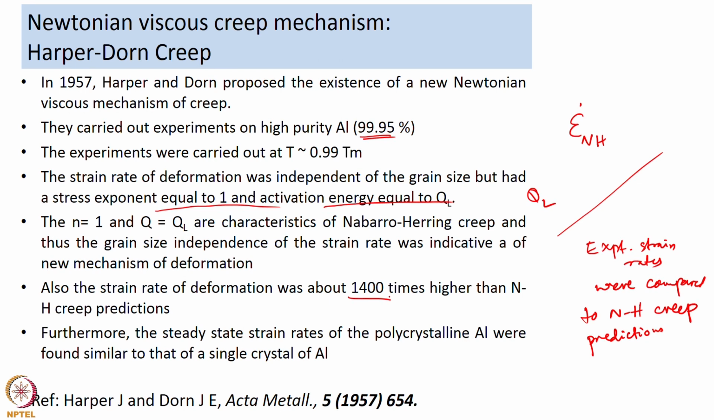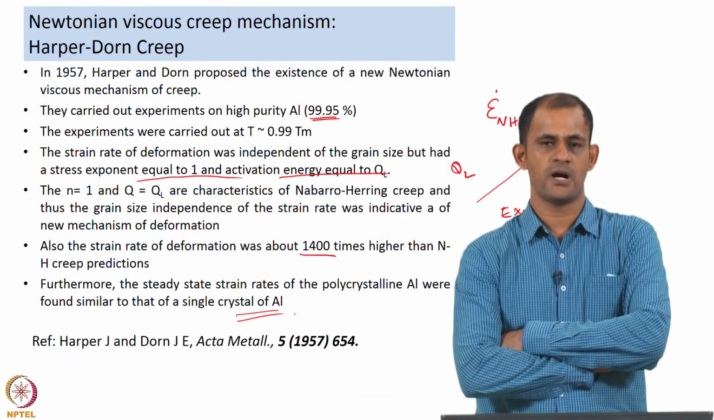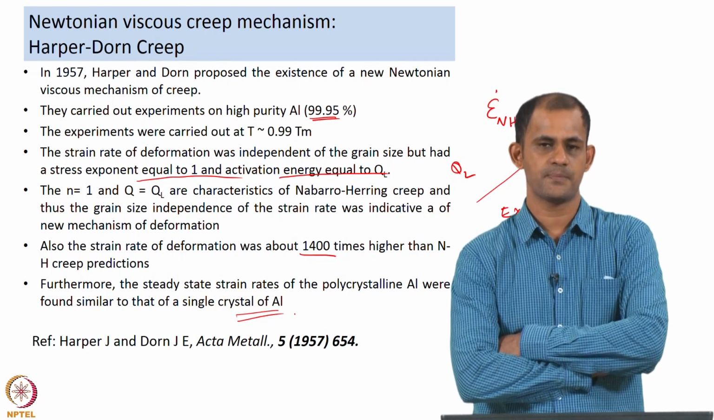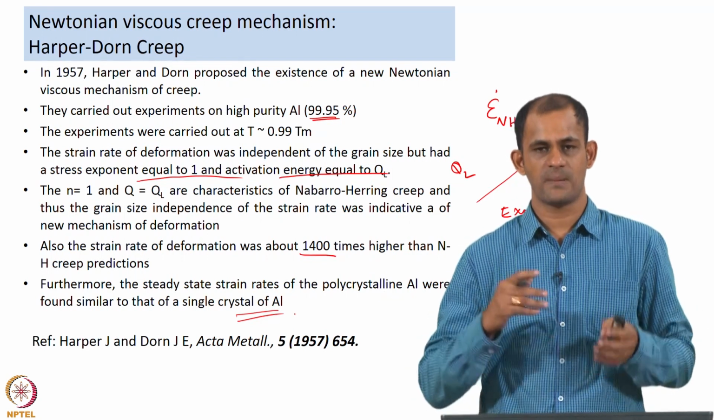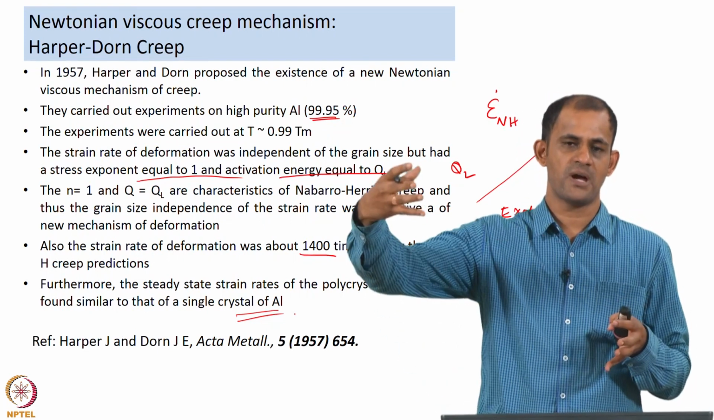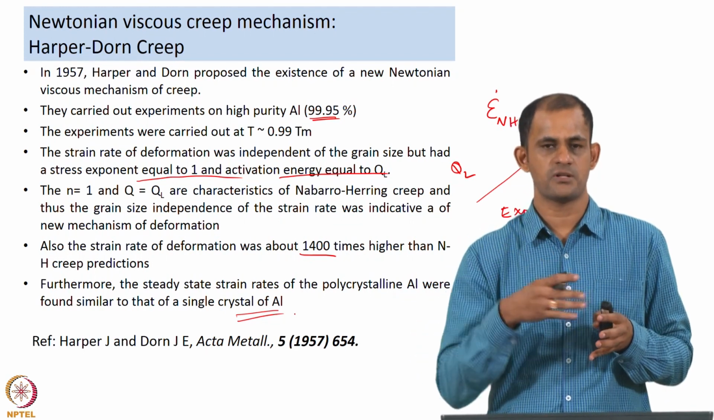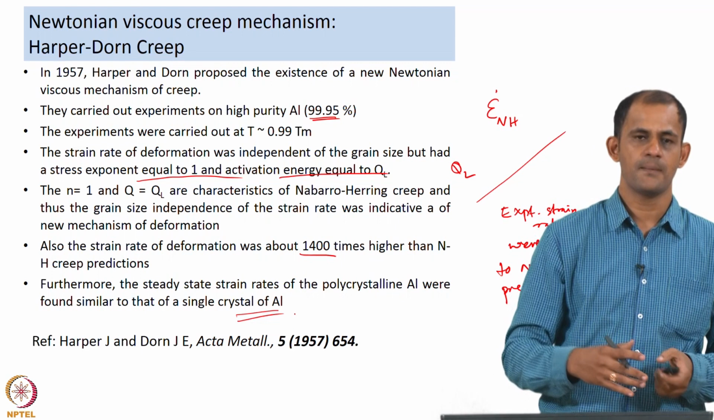Another thing they noticed in their study was that the strain rates of deformation of the polycrystalline aluminum were similar to that of a single crystal of aluminum. So, what is the significance of this? If it was a grain boundary controlled deformation process like Nabarro-Herring or Coble creep, you need the grain boundaries to participate in the deformation process. It is because when you apply the stress, the grain boundaries are either going to have an excess of vacancies or a reduction in vacancy concentration, and that vacancy concentration gradient actually drives the mechanism forward.